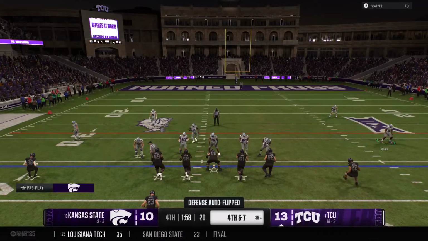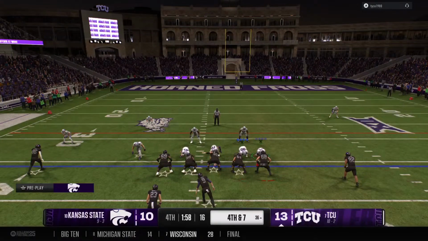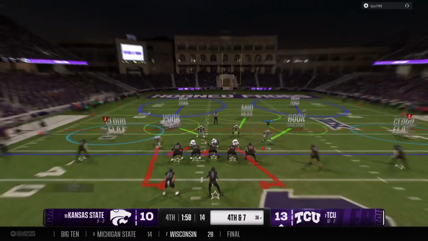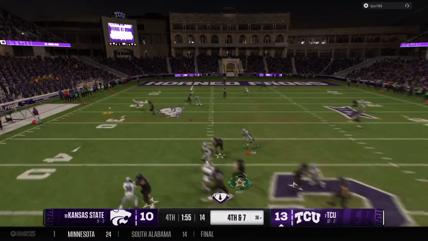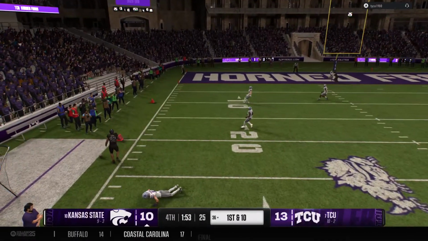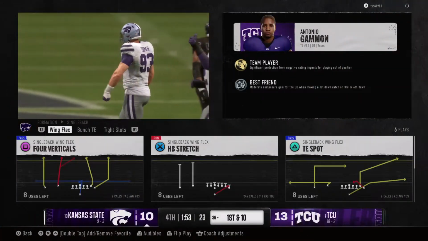Rolling the dice a bit. Up one possession and going for it on 4th down. Clear. Looking to throw for the first down. And the pass is incomplete. That's a big stop for this defense on 4th down.